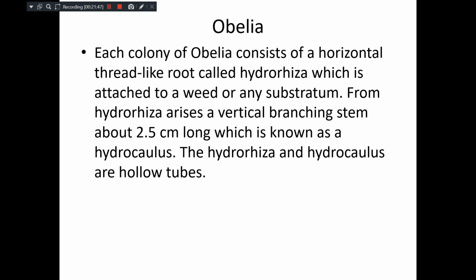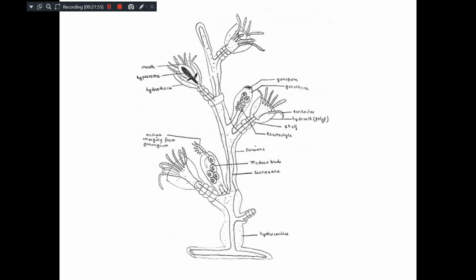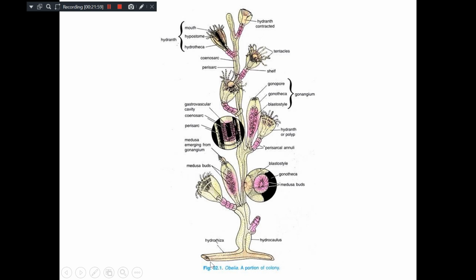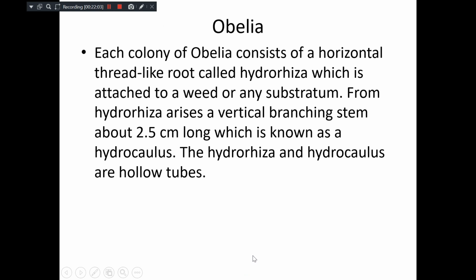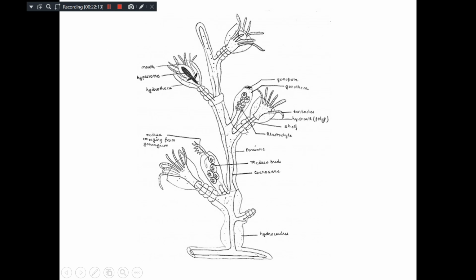Each Obelia colony, Obelia is not a single one, it's always a colony, consists of a horizontal thread-like root known as the hydrorhiza, which is attached. This is the hydrorhiza actually, the base. This is the thread-like, very minute hydrorhiza, which is attached to weeds or any substratum. From the hydrorhiza arises a vertical branching stem known as the hydrocaulus.